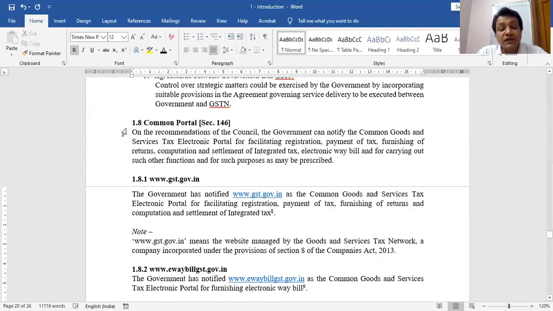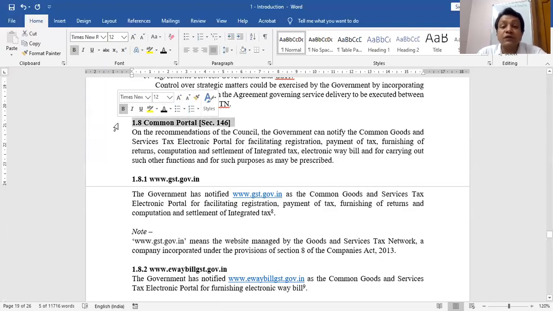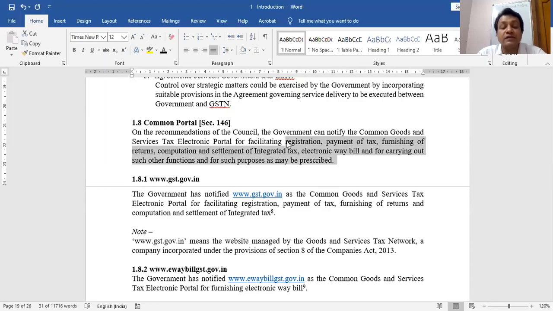We have then GST network common portal. Section 146 of the CGST Act authorizes the government to have a common portal. Where what will be done? Returns will be filed, registrations will be filed, taxes will be paid, settlement, etc. E-way bill will be generated. So this we call the common portal. And what is the website of this common portal? www.gst.gov.in. When you click it, you will be sent to this common GST electronic portal where you can register yourself, you can pay the taxes, you can file your returns.